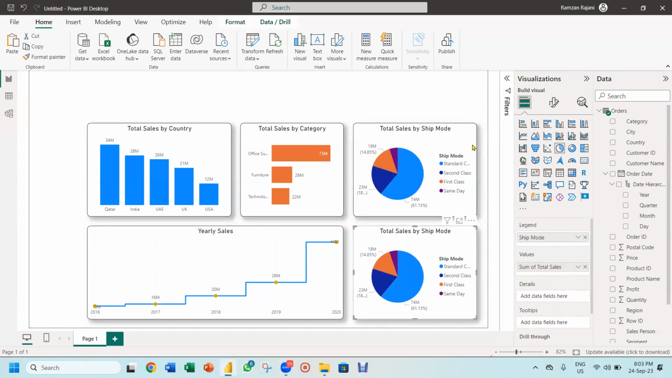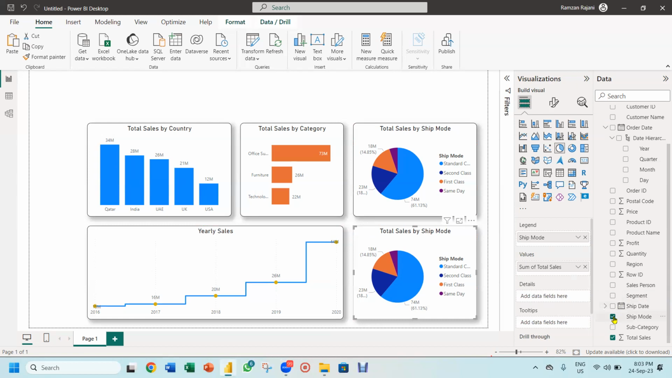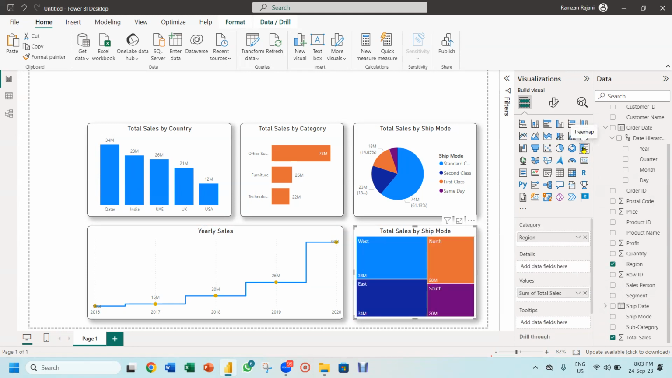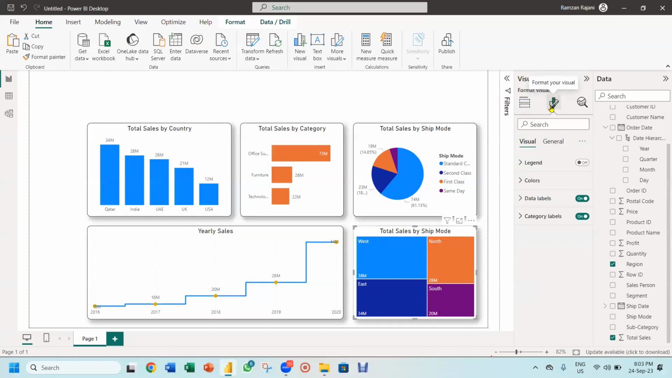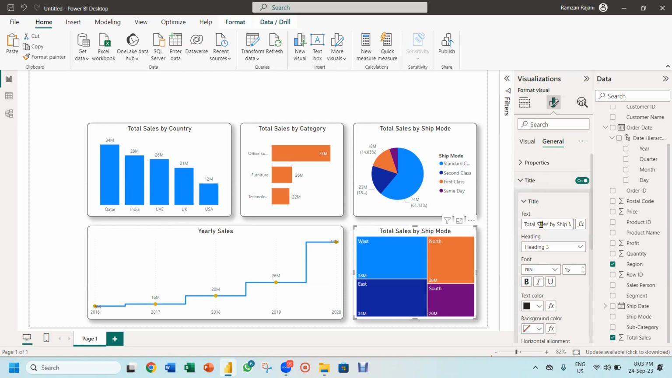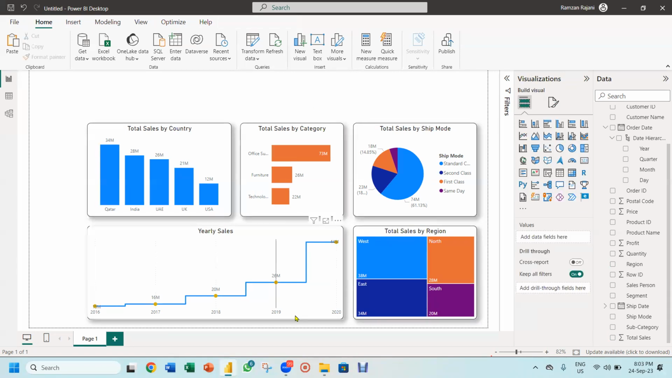And again, I will come and I will say in this, let's say if I want another one. So let's say in this, I wanted to create region wise. So again, I will come over here and I will uncheck the ship mode and I will say region wise. But I want to convert this to the tree map. So I will click on tree map and it became tree map. Wow. Total sales by ship mode. Amazing. So over here, total sales by region. So I will go to the general title and I will say total sales by region and you see how beautifully it's done.